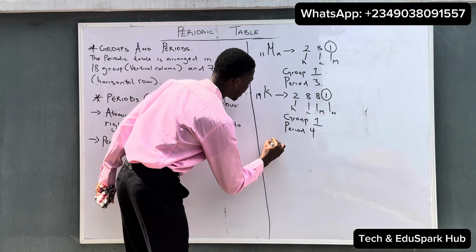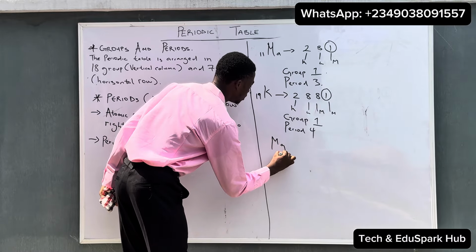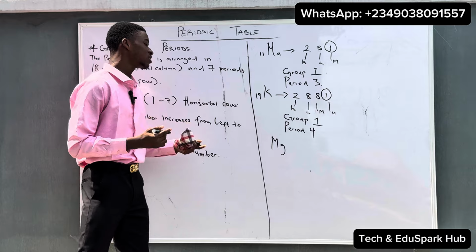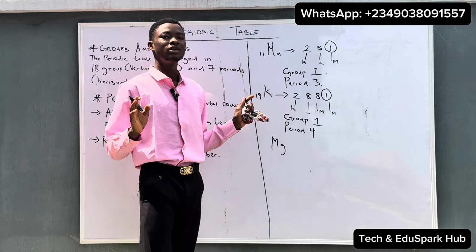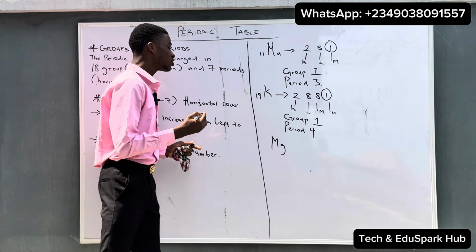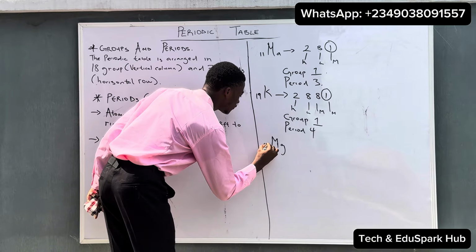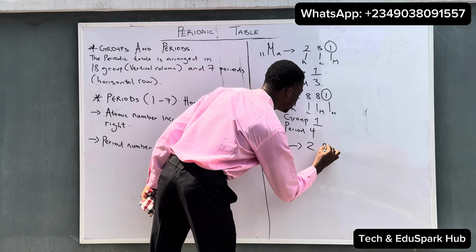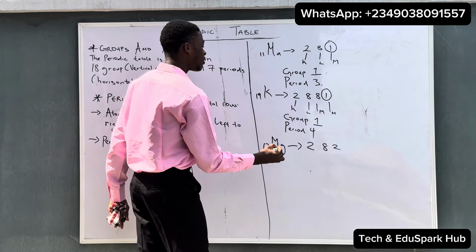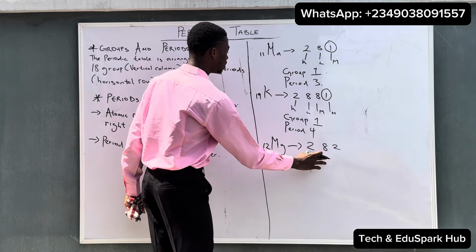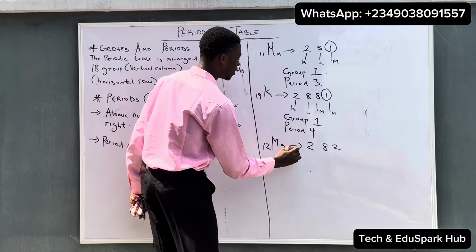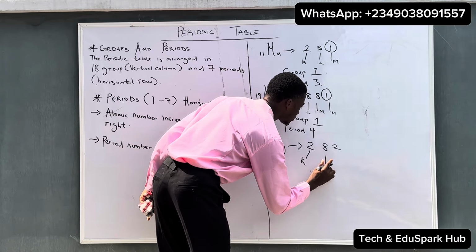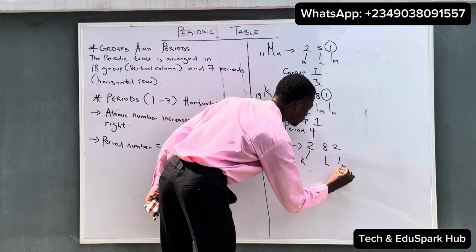Let's look at another element, for example magnesium. How can we determine the group number and the period number of magnesium, assuming that we only know the atomic number of magnesium? The atomic number of magnesium is 12, so we can easily write the shell configuration as 2, 8, 2. Now that we know the shell configuration of the magnesium atom, the shells are the K, L, and M shell.